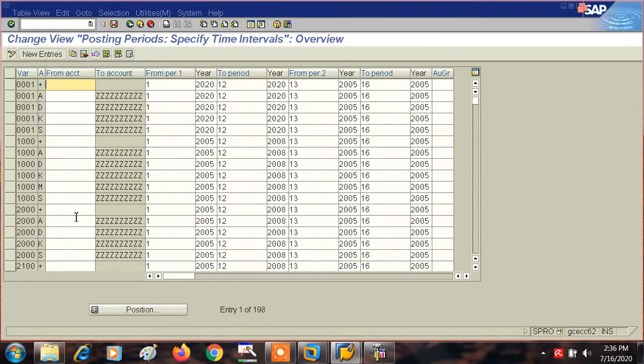The second thing we have to save here is the kinds of account types to which this fiscal year is going to be applied. We are going to understand all the account types, and which periods are closed and open. Which periods will remain closed and which periods will remain open. Let's understand how. So let's go to the new entries.